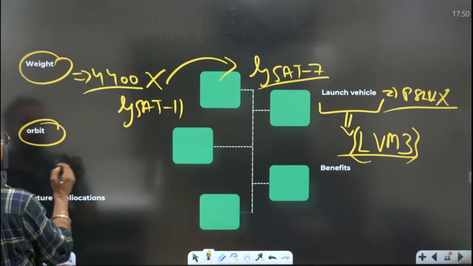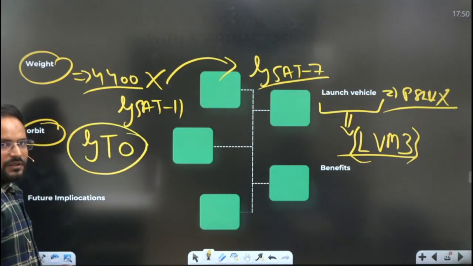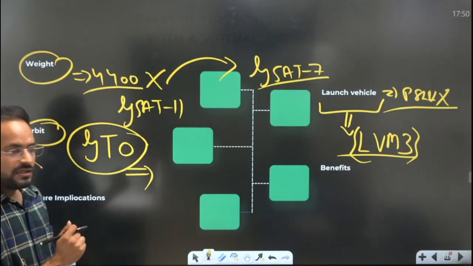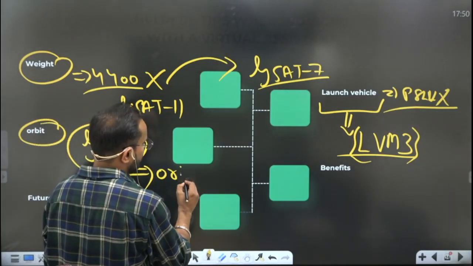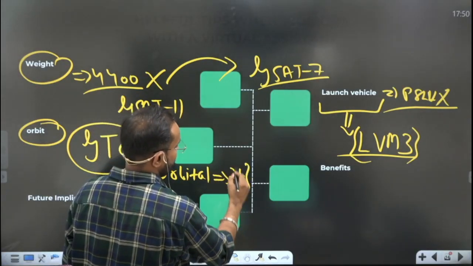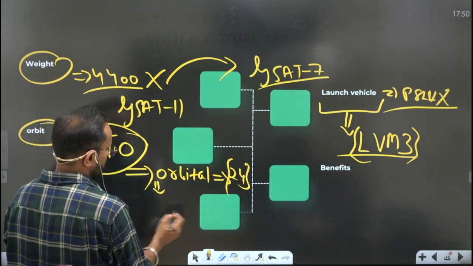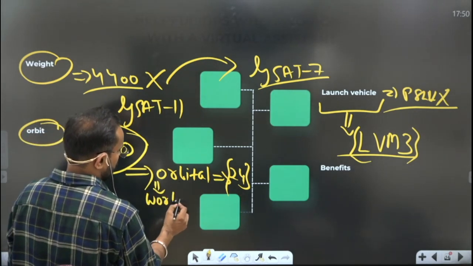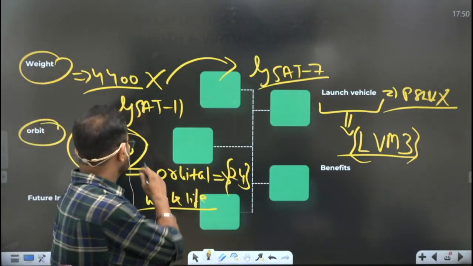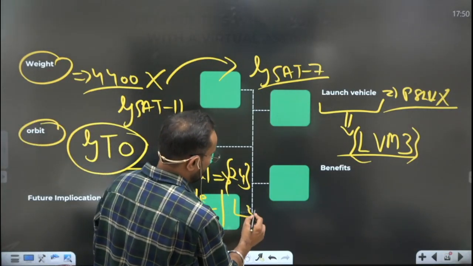And in which orbit it has been placed? Geosynchronous transfer orbit. Why? Why only geosynchronous transfer orbit? What is the orbital period of GTO? It is 24 hours. That is in sync with the Earth's timeline. And the work life of the satellite is the highest in the geosynchronous orbit, and it is the lowest in the lower Earth orbit.